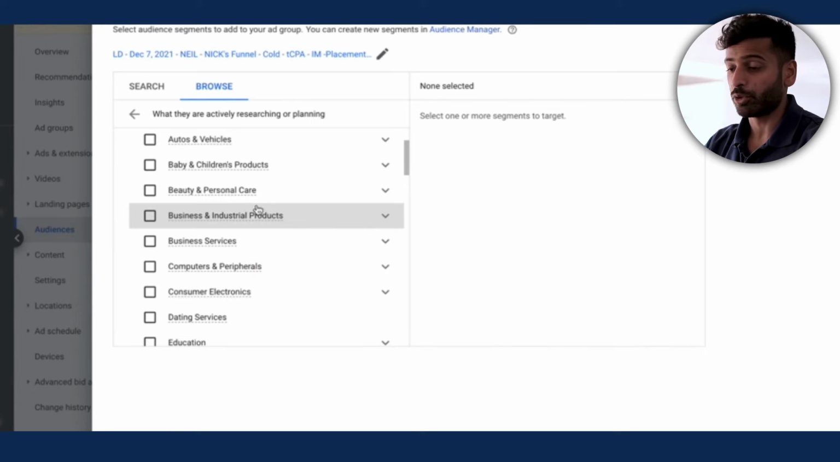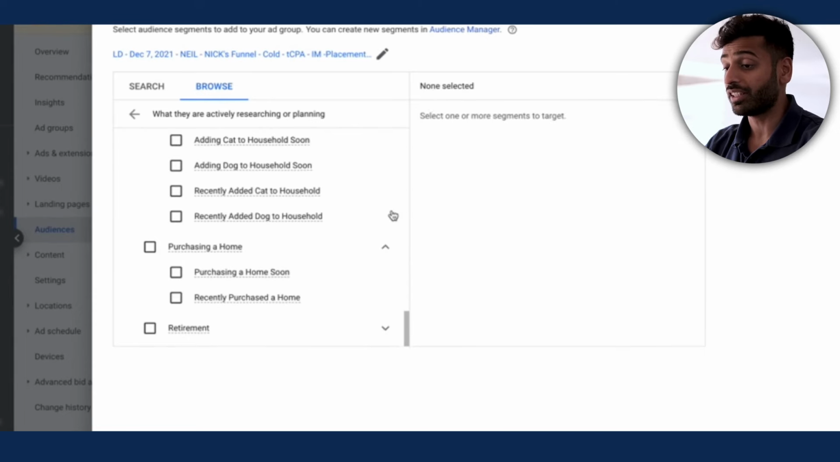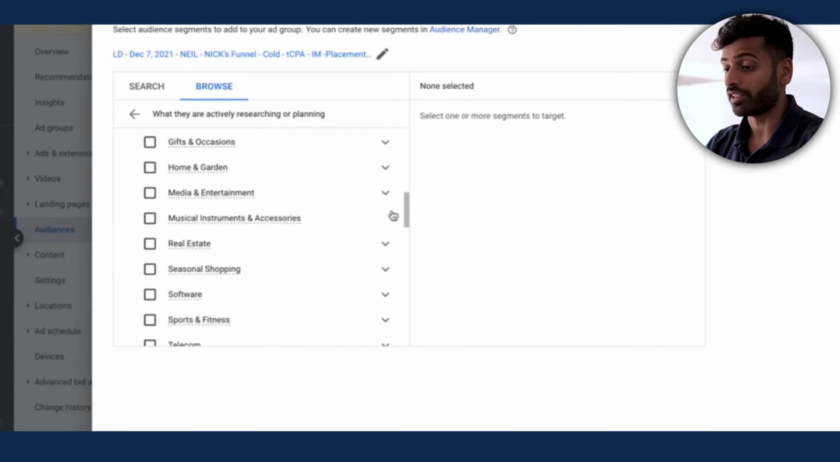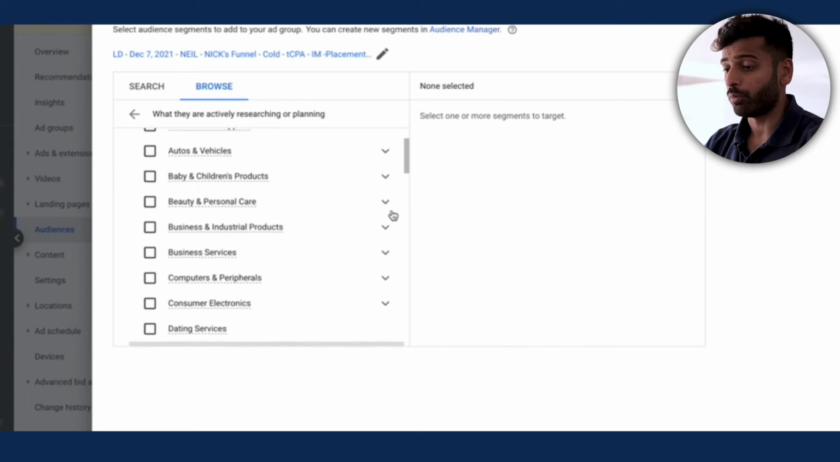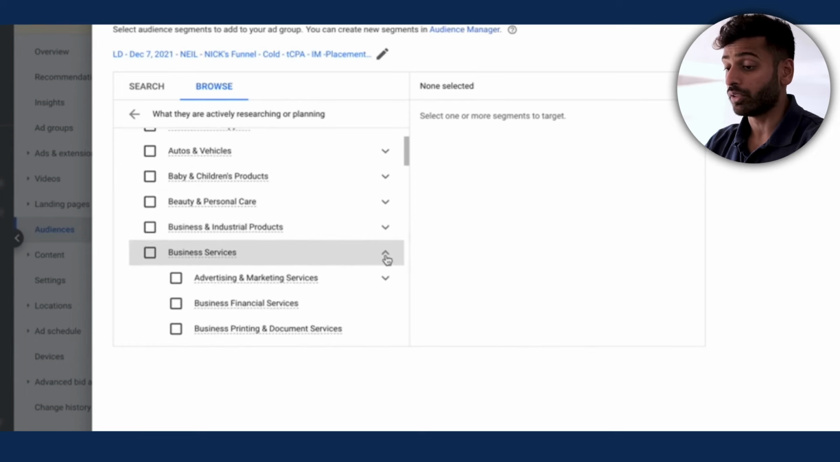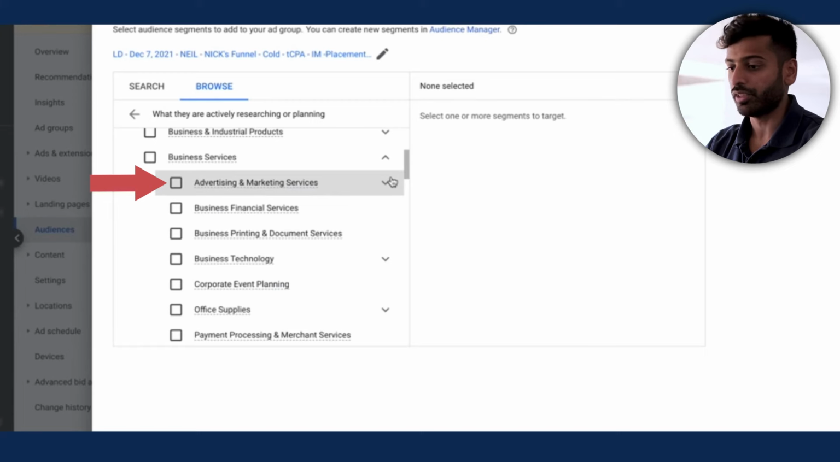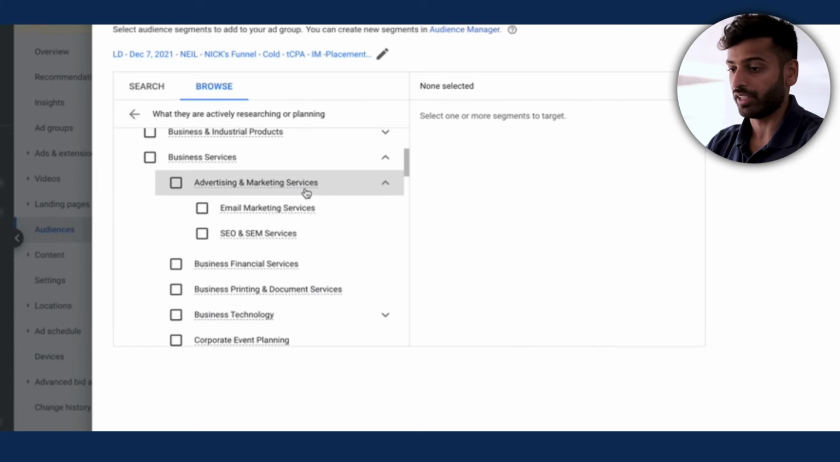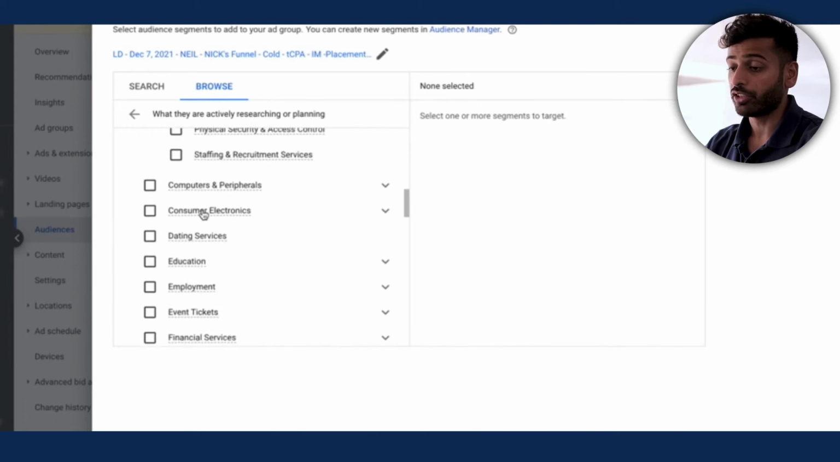And again, this isn't the most accurate. This is kind of Google's best guess, but you can see there's a huge number of audiences there, right? So for example, one that we may use is advertising and marketing services, because that's usually good for an agency. Email marketing services, right? So if you're an email marketing agency, this works. And there's just so many of them, right?